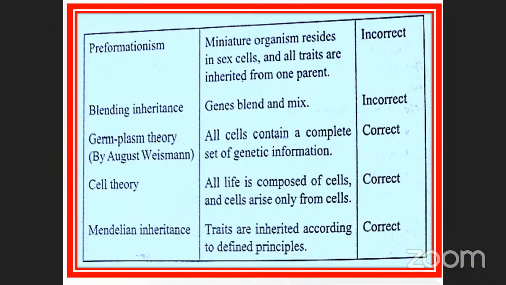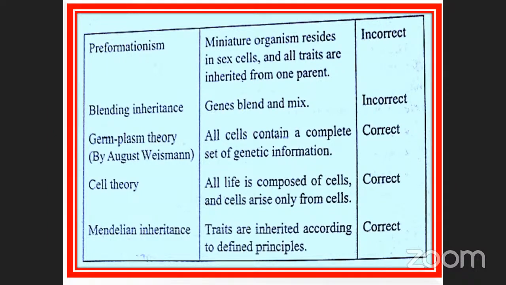Cell theory was proposed by Schleiden and Schwann. Schleiden observed plant cells, particularly onion cells like that. Schwann also observed chick embryo, I think. But the cell theory was enhanced by Schwann, not Schleiden.